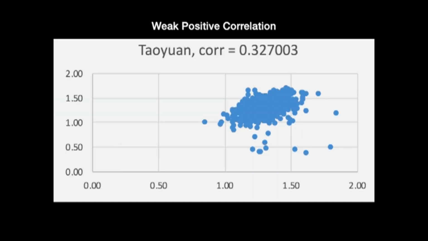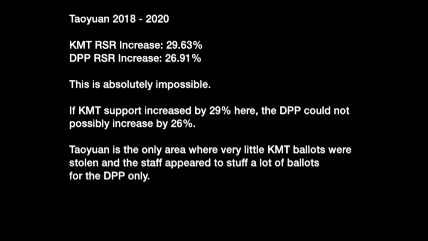Okay, so to recap what happened in the 5 cities, we can see here in Taiwan that there was a weak positive correlation of 0.32. So KMT RSR increase in Taiwan was 29.63%. DPP RSR increase was 26.91%. This is absolutely impossible. If KMT support increased by 29% here, the DPP could not possibly increase by 26%. Taiwan is the only area where very little KMT ballots were stolen, and the staff appeared to stuff a lot of ballots for the DPP only.